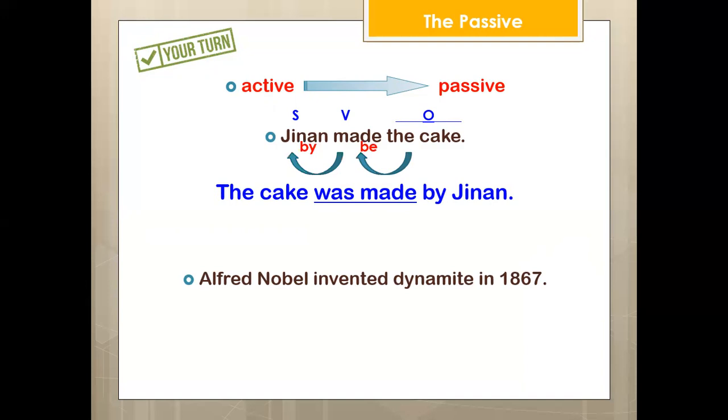So steps, determine the subject, verb, object. We start with the object. Subject Alfred Nobel, invented is the verb, dynamite is the object. So we start with dynamite was invented by Alfred Nobel in 1867.